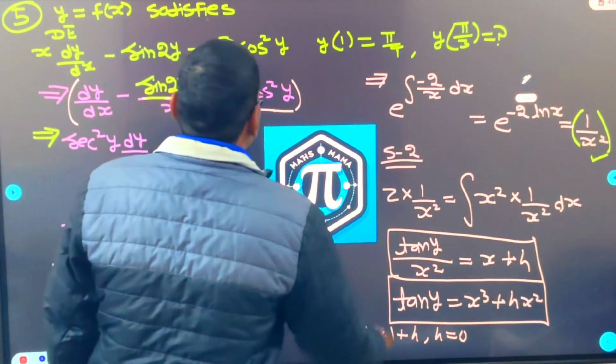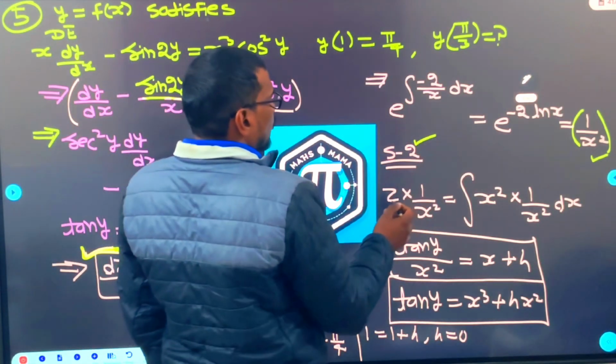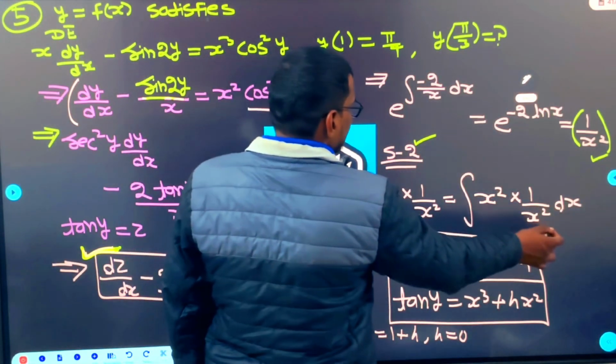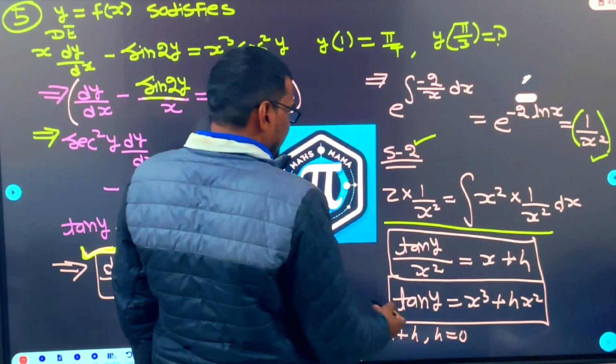So once we got the integrating factor, we go to the step number 2. y into IF is whole integration like this. Now we integrate, finally we will get this.